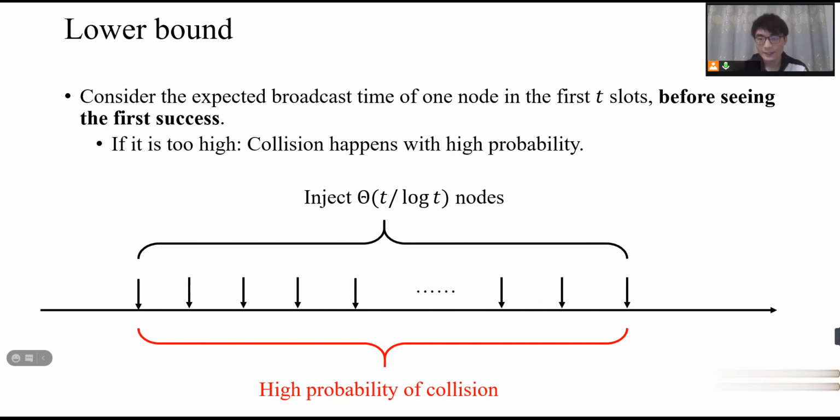If it is too high, then that means each node will broadcast many times. It will broadcast with high probability. And just consider the adversarial strategy that injects as many nodes as possible into the interval. And one can prove that by injecting those nodes, each slot will have a very high probability of collision. With high probability, all slots will be collisions and there will be no success. And that will lead to a contradiction, and our lower bound is proved.